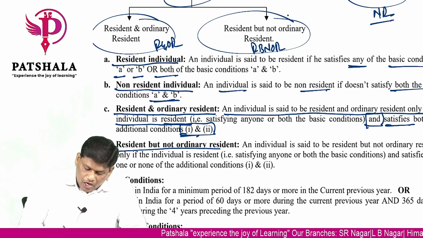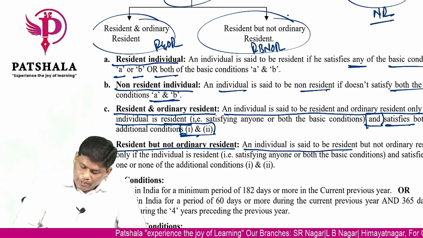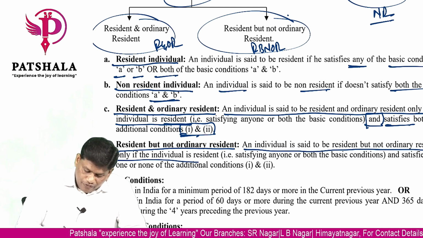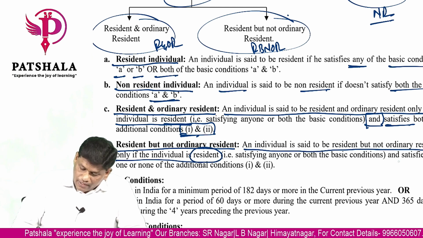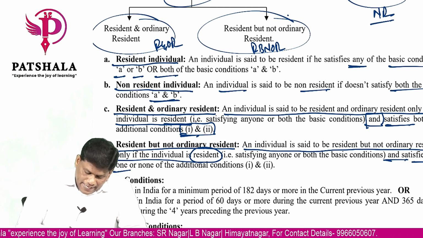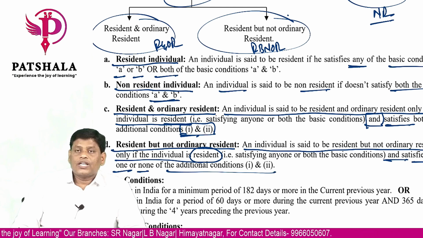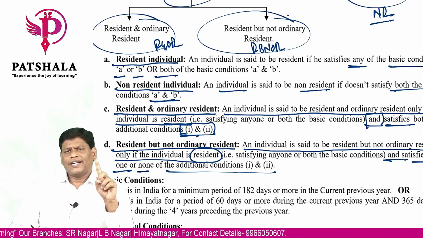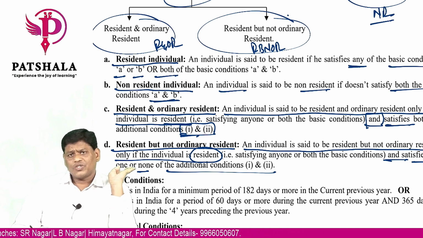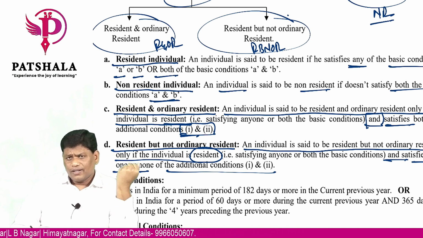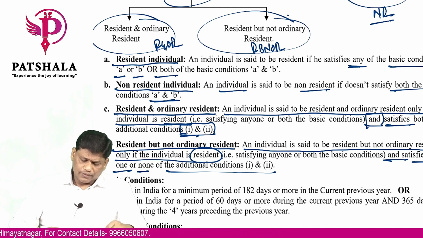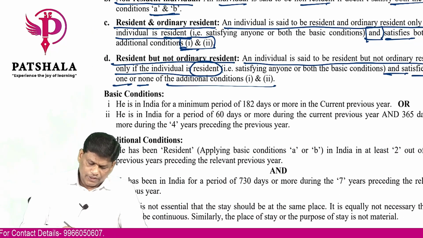Next, resident but not ordinary resident. An individual is said to be resident but not ordinary resident only if first he should be resident, and satisfies any one or none of the additional conditions 1 and 2. Any one condition is satisfied or none of the additional conditions 1 and 2 are satisfied, then you are resident but not ordinary resident. What are basic conditions?